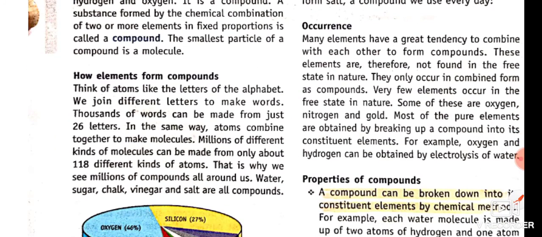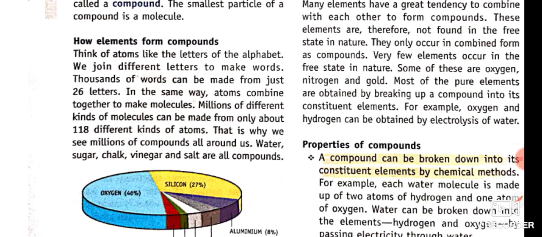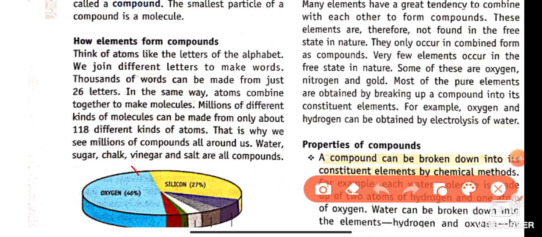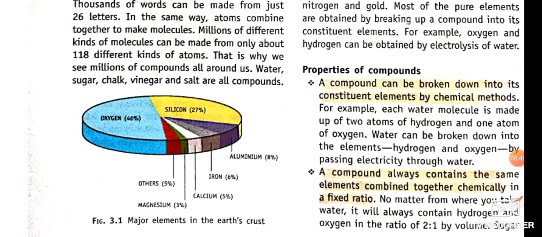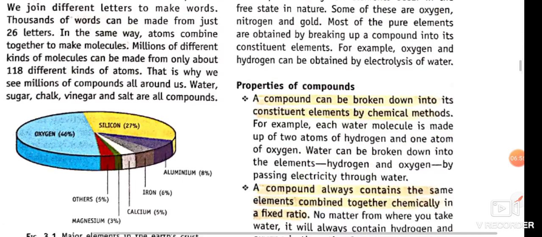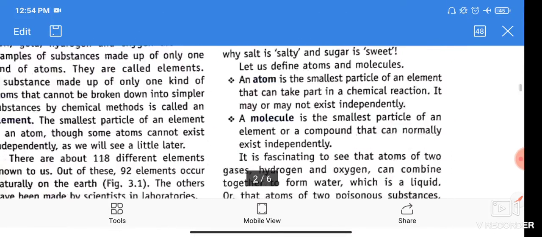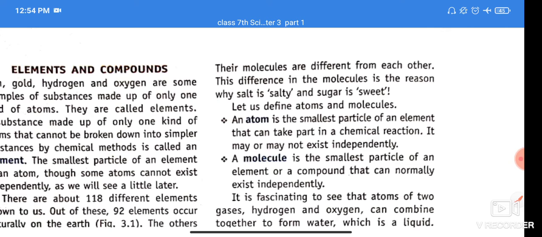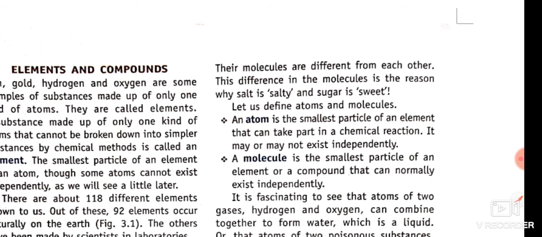How do elements form compounds? Like the letters of the alphabet combine together to form spellings, in a similar sense elements combine together to form compounds. The most abundant element on the earth is oxygen, the second most is silicon, the third is aluminum, the fourth is iron, the fifth is calcium, then magnesium, then others. Molecules are different from each other. The difference in molecules is the reason why salt is salty and sugar is sweet.